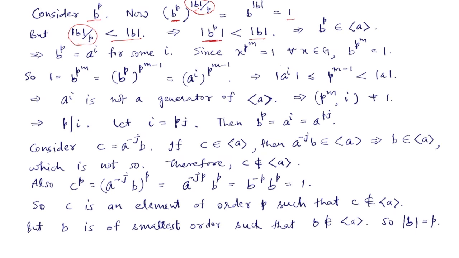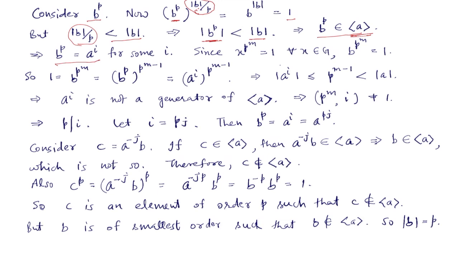Now remember, the choice of b is such that no element whose order is smaller than b can be outside the cyclic group generated by a, and so b to the power p must be in the cyclic group generated by a. So if it is in this cyclic group, it will be a power of a. So suppose b to the power p is a to the power i for some i.